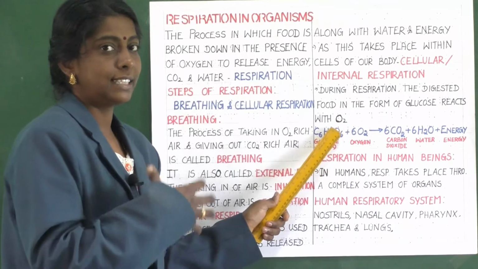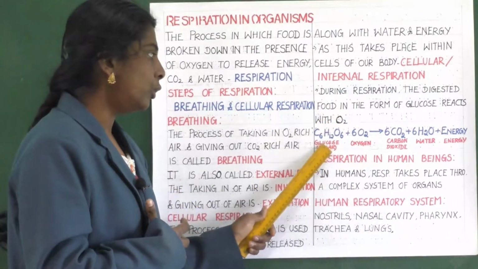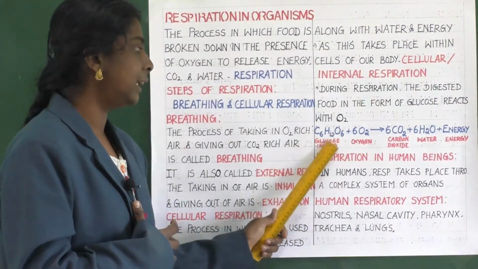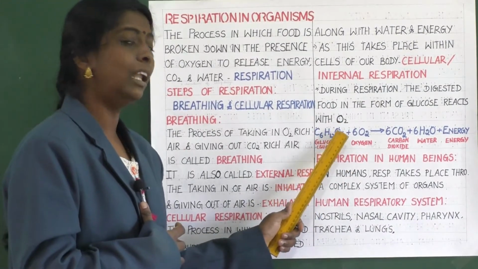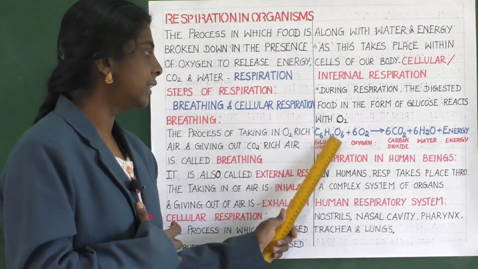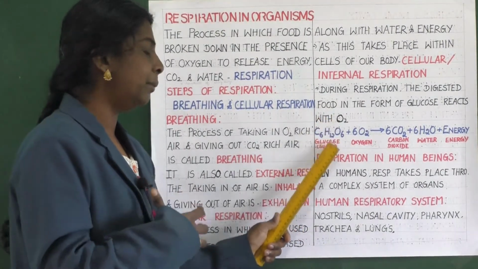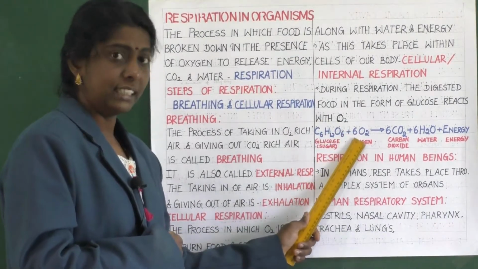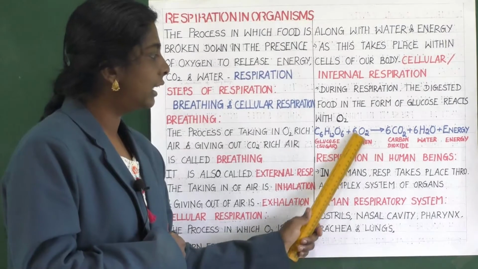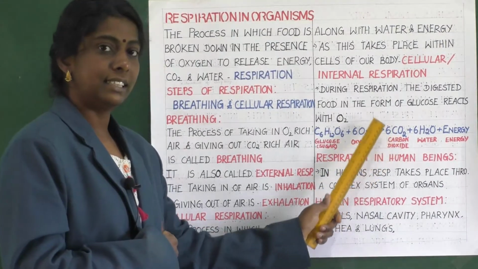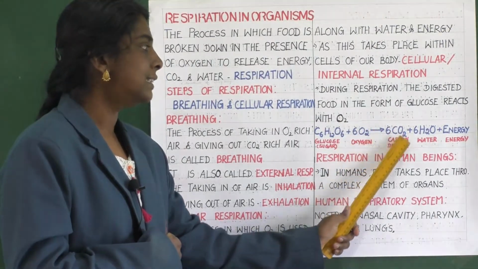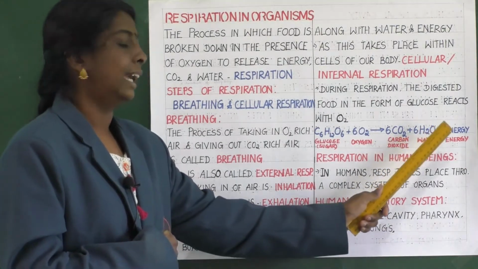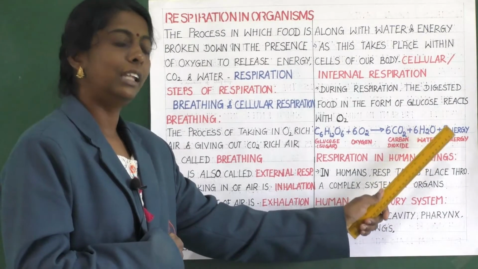oxygen. So what is happening in total? Glucose will react with oxygen. Once again, glucose is nothing but C6H12O6, which will be available in the form of sugar. That glucose will react with oxygen, that is 6O2, to give carbon dioxide, that is 6CO2, plus 6H2O, that is water, plus energy. Energy will also get liberated.